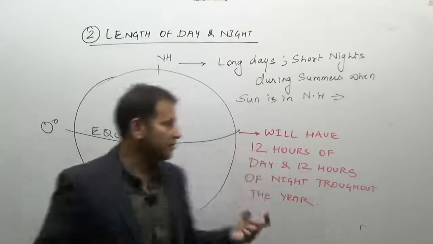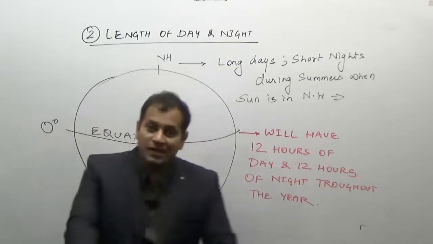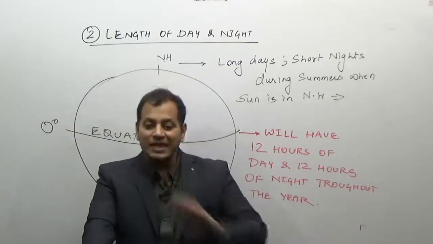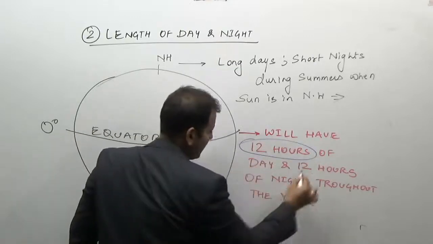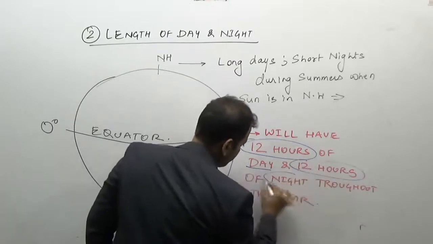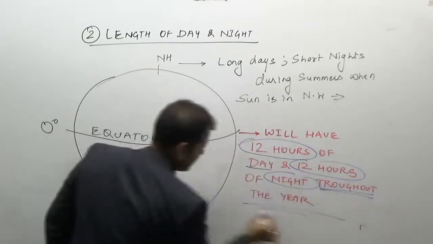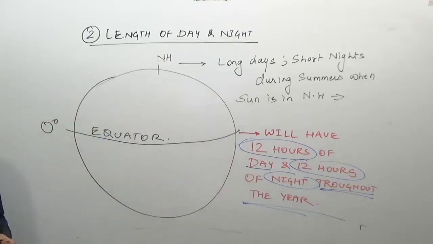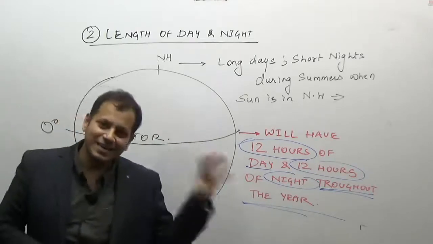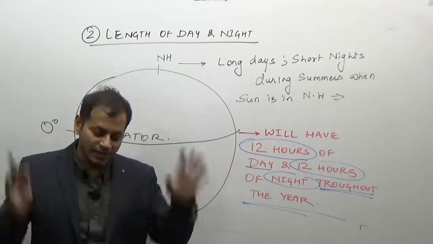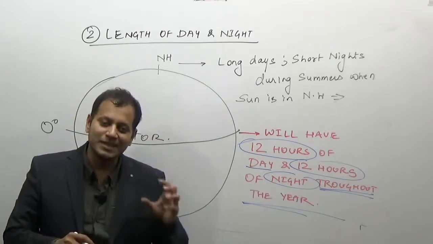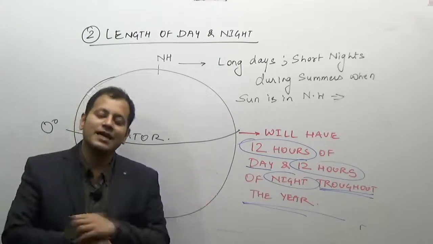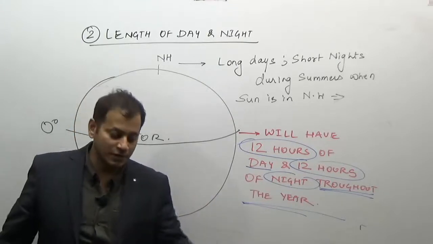And again, very simple, one fact you remember: whether the sun is in the northern hemisphere or in the southern hemisphere, the equator has 12 hours of day and 12 hours of night throughout the year. This is one of the very important facts you will have to remember. Why? Because it is the central part of the earth. No matter whether the sun is in the northern hemisphere or the southern hemisphere, because this is the center of the earth, light will always fall and it will experience 12 hours of day and 12 hours of night.